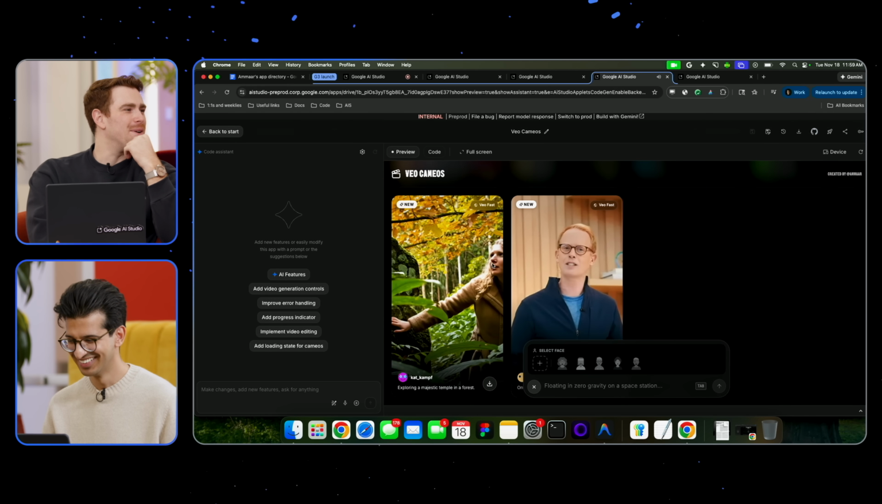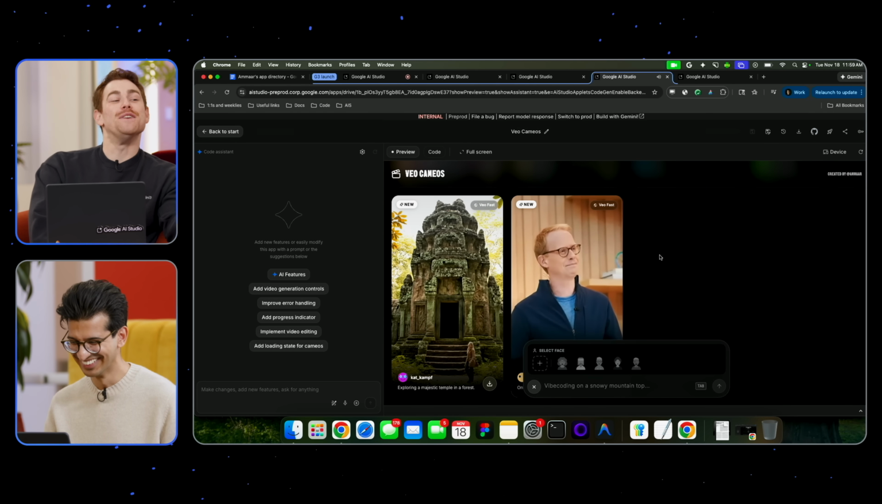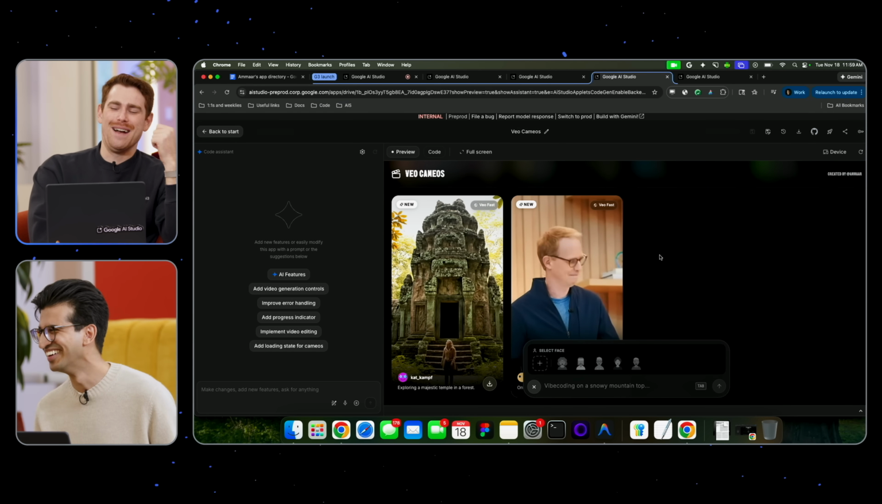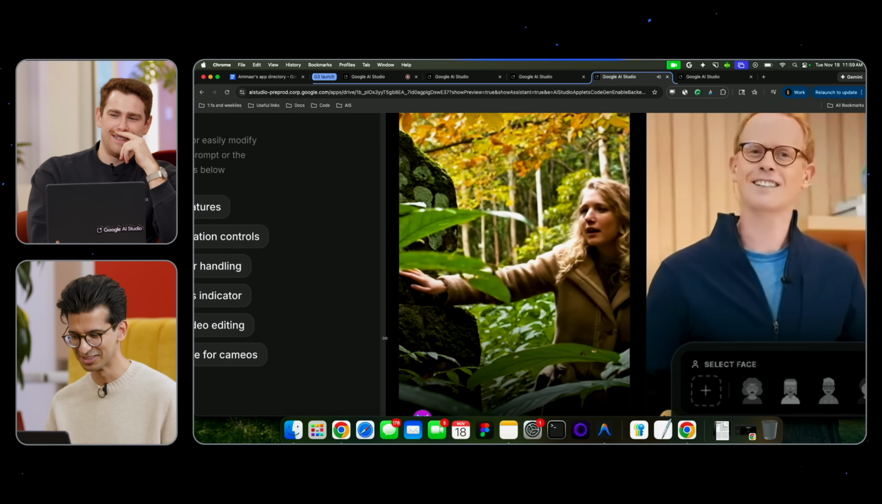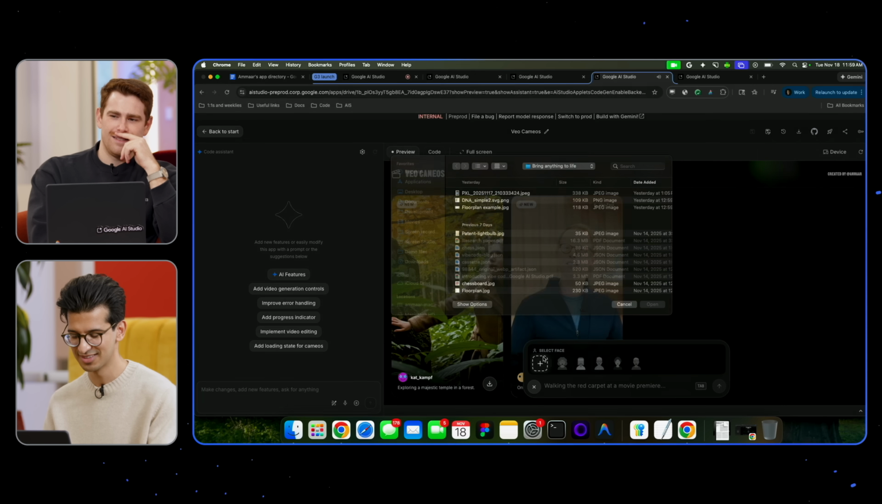I wish I was vibe coding. Yeah. Vibe coding in Mountain View. It's almost there. There you go. Kat is exploring a temple. And then let's just do Harrison as well.